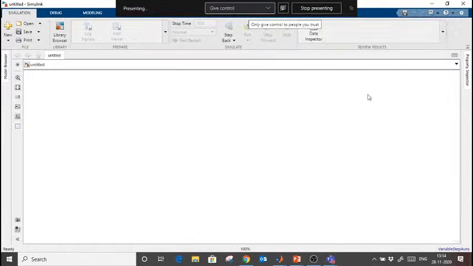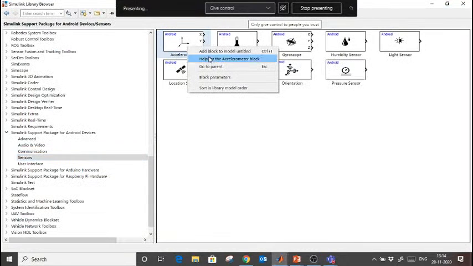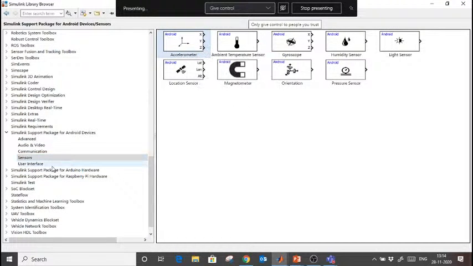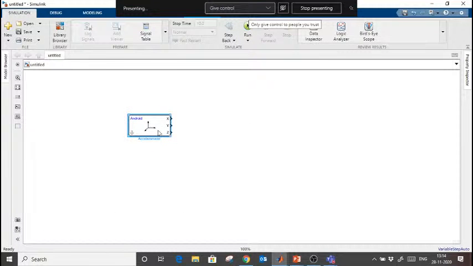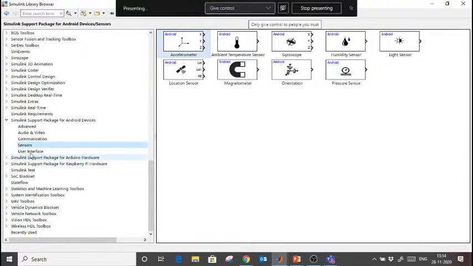And I am going to open here, and from here I will go in the library. Let's say I want to log accelerometer sensor data. Just I will select this. Fine. And once I have this accelerometer sensor here, I will zoom this, and you see here in Arduino what kind of blocks we have.